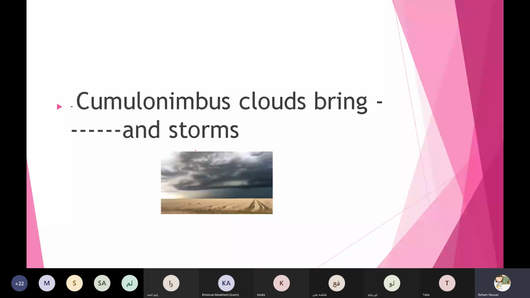Zain, look at these clouds and tell me, honey, these clouds bring what? Is it bring rain and storms or ice and storms? Rain or ice? Rain. One more time. Rain. Yes, thanks a lot, honey.